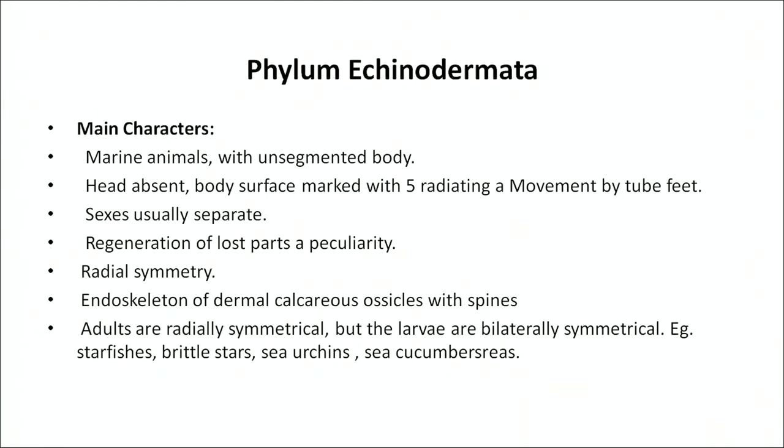Endoskeleton of dermal calcareous ossicles with spines is present in them. They move by tube feet. Sexes are usually separate. Regeneration of lost parts is a peculiarity, means they show the regeneration process. Adults are radially symmetrical, but the larvae are bilaterally symmetrical.